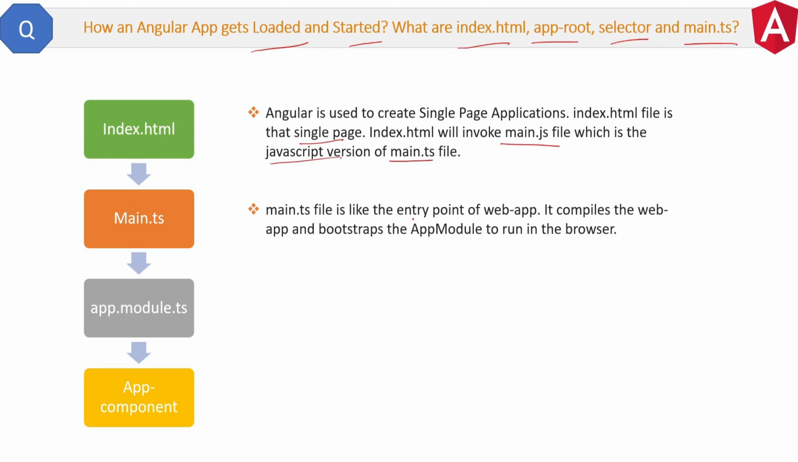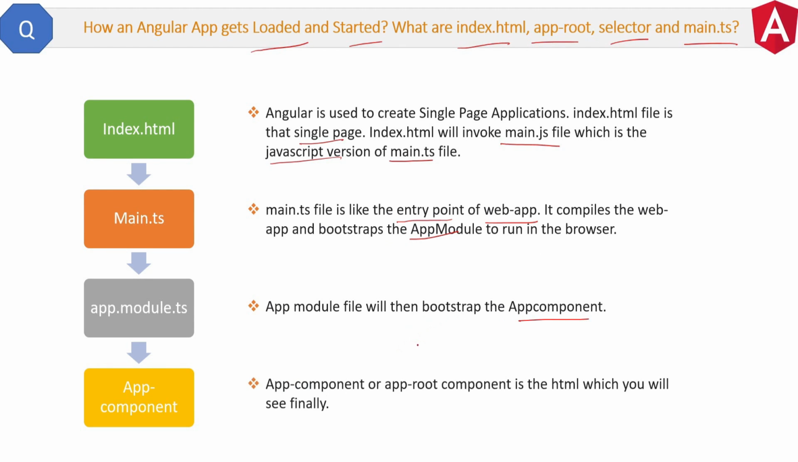Like every other application, main.ts file is the entry point of web app. It compiles the web app and bootstraps the app module to run in the browser. Then app module file will then bootstrap the app component. And then app component or app root component is the HTML which you will see finally in your browser. So this is the theoretical answer and you have to remember the sequence.